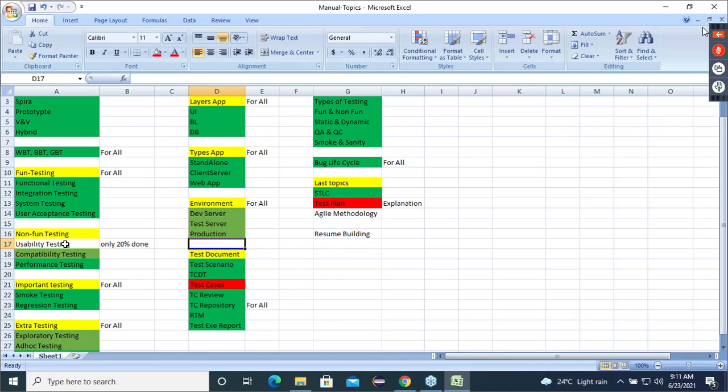Now listen carefully. This remaining portion I am going to teach now. For usability testing, only the definition was done. We have the process, cases, all those things. That I will do right now. Those people, usability, compatibility, and performance not started.